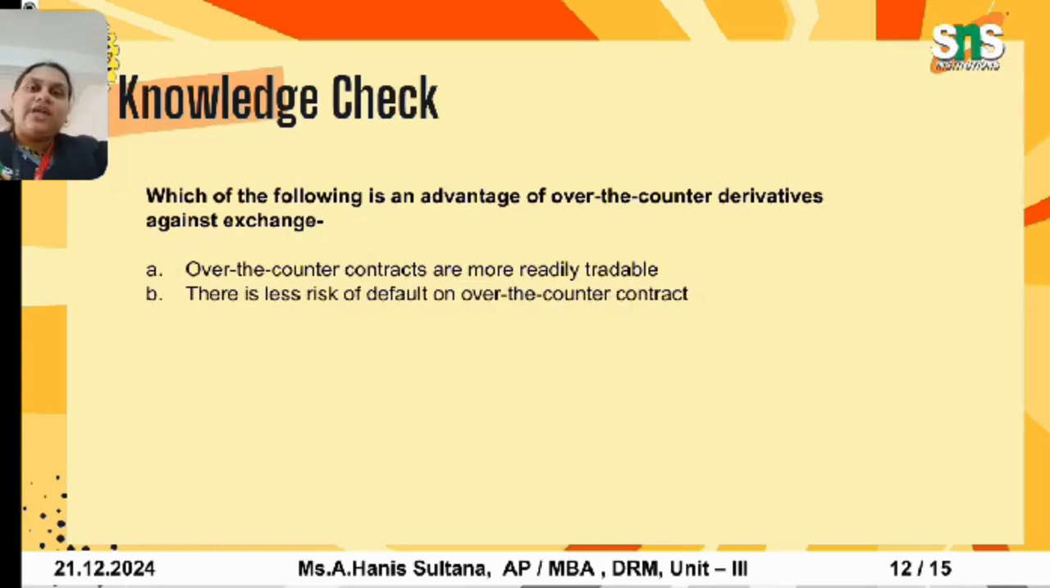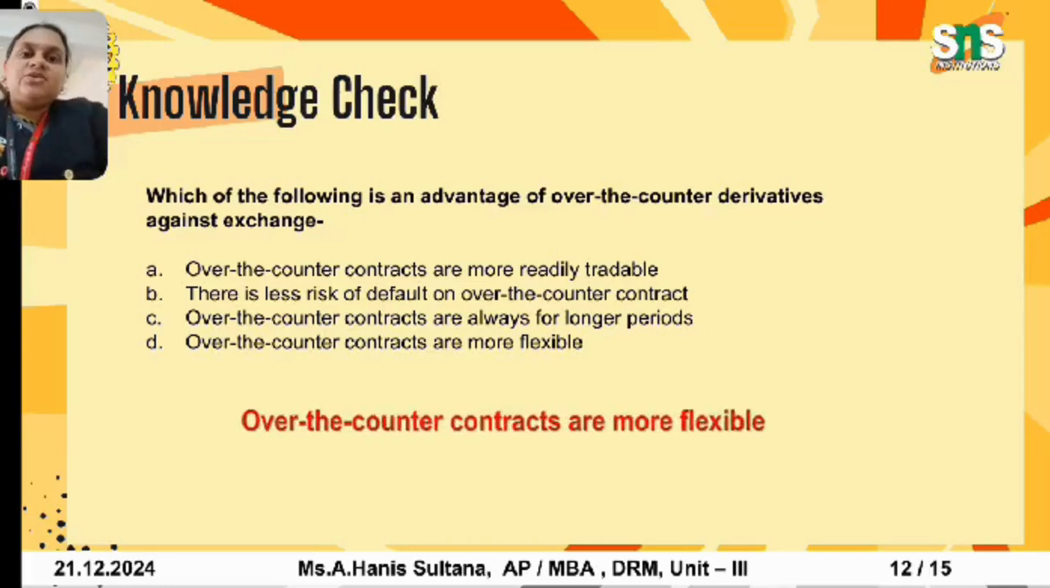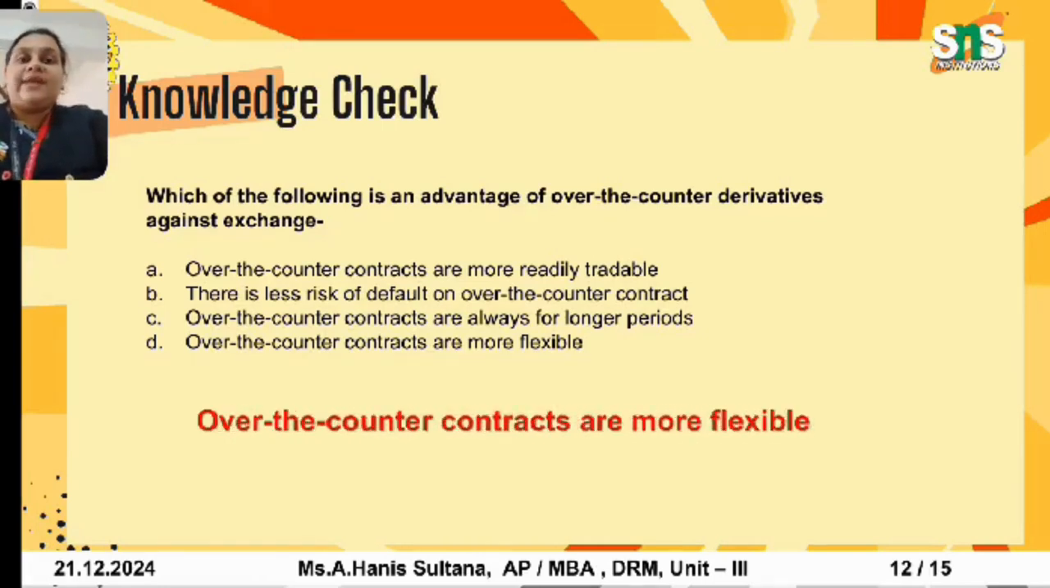This is all about today's class, and we shall have a small knowledge check. Which of the following is an advantage of over the counter derivatives against the exchange? Over the counter contracts are more readily tradable; there is less risk of default on over the counter contracts; over the counter contracts are always for longer periods; or over the counter contracts are more flexible. This is the question. We know that over the counter contracts are more flexible than exchange traded contracts. It is clear when we study the differences between the two.